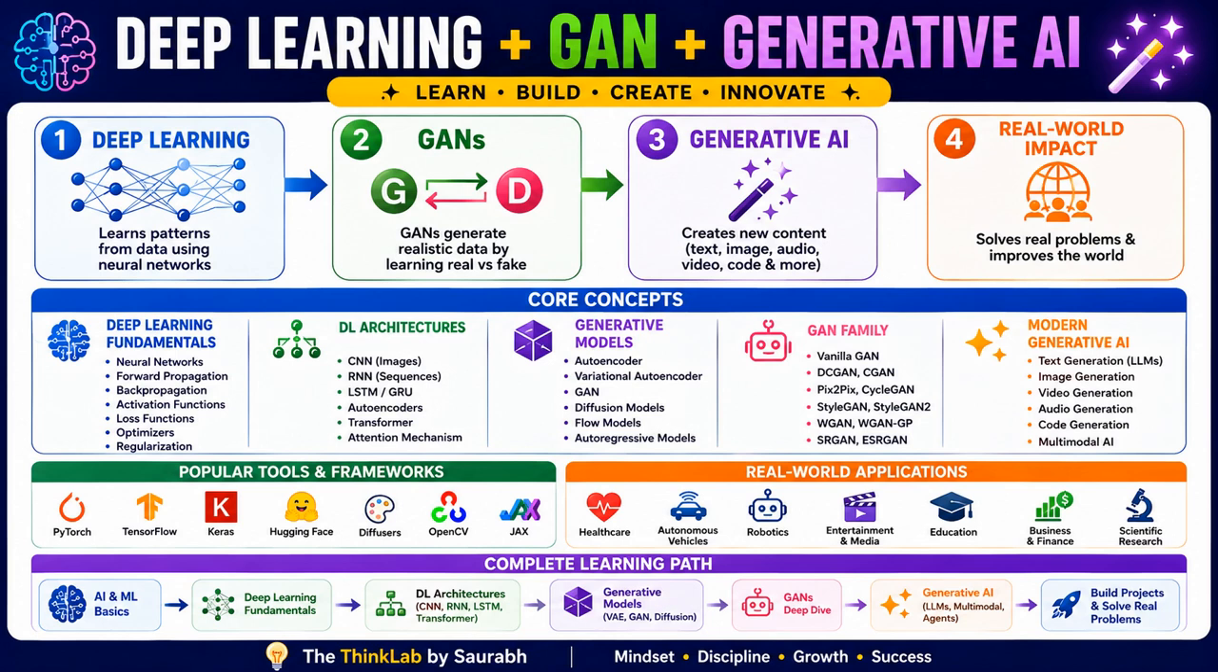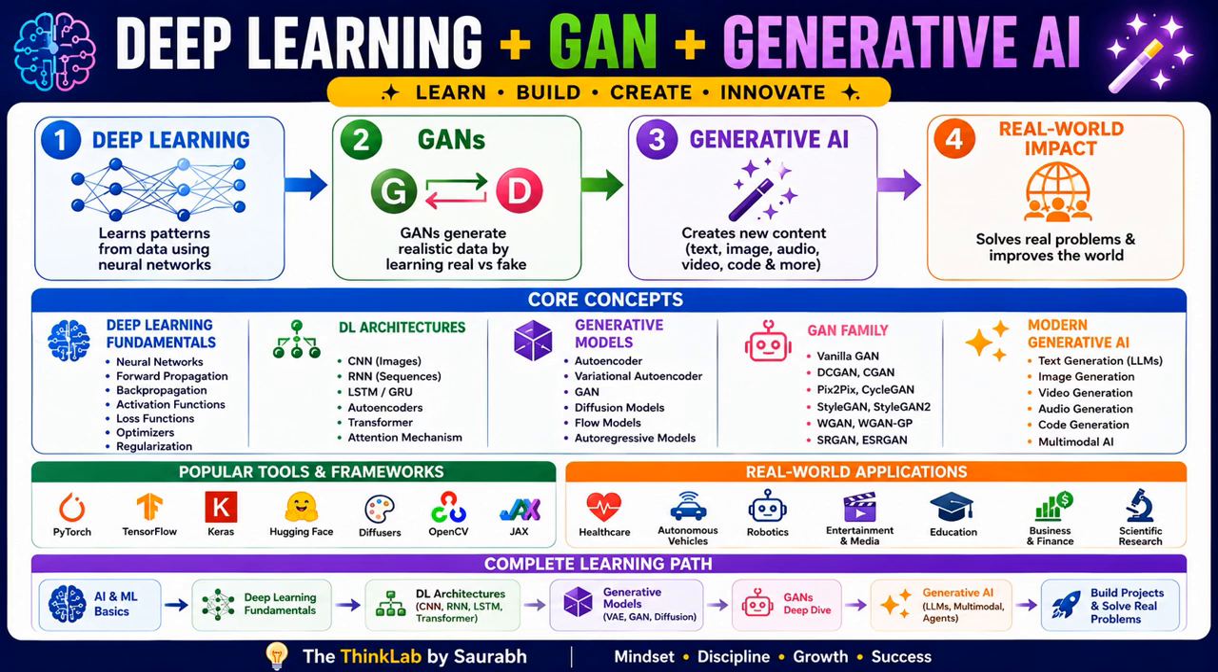So now we are moving to the generative model. Until now our models mainly classified information. Generative models go one step further. They create entirely new content. The major generative models include autoencoder, variational autoencoder, GAN, diffusion model, auto-regressive model, and large language model.